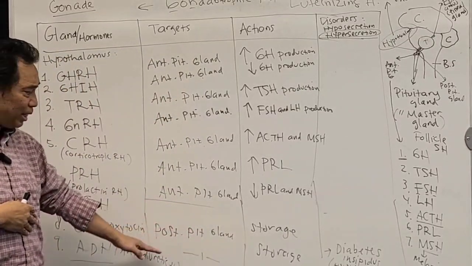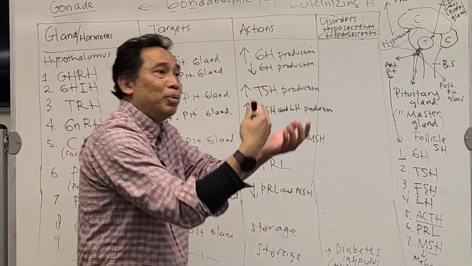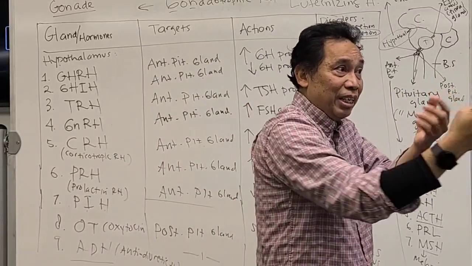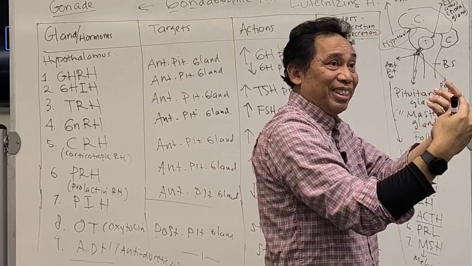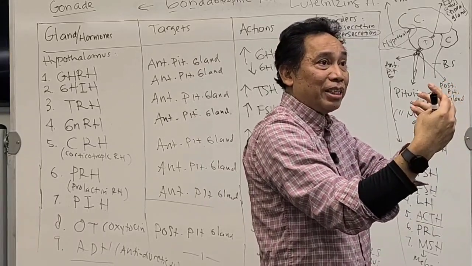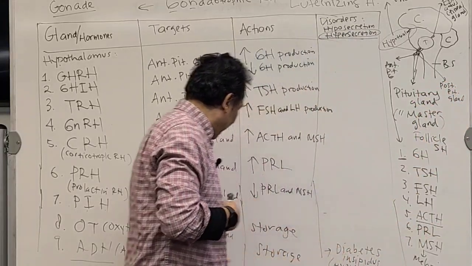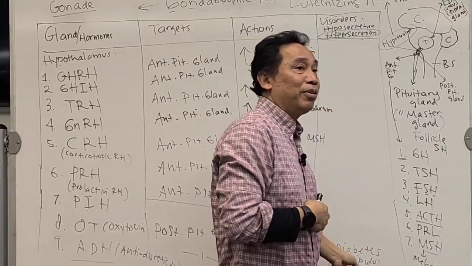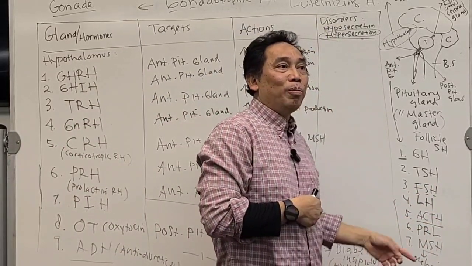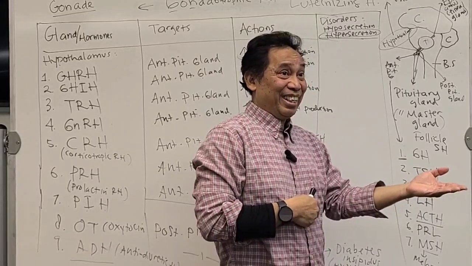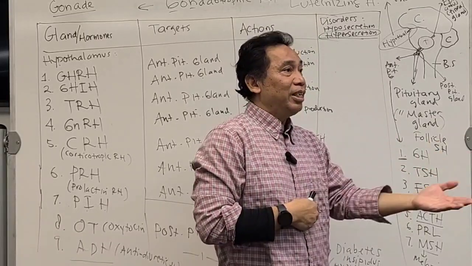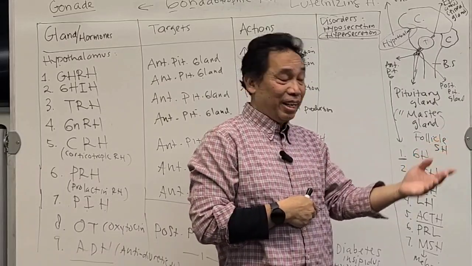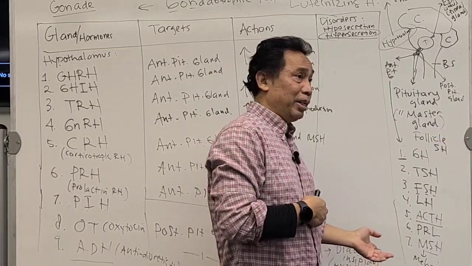What is the function of ADH? This is the one that will absorb a lot of water. Before urine is released, the water has to be reabsorbed first. So it controls the urine production. If you don't have enough ADH, what happens? You're going to pee a lot. That's another symptom of this diabetes insipidus. Too much peeing. Get it? You're going to feel thirsty, have too much pee, and so on. You get this? That's ADH. This is called diabetes insipidus.